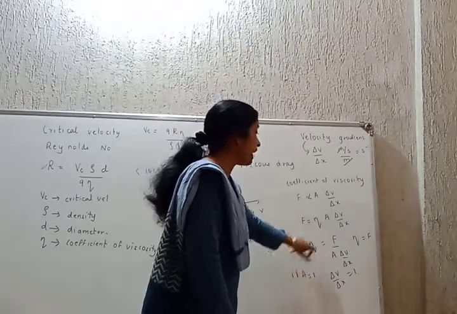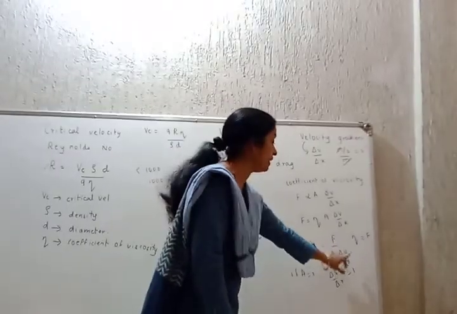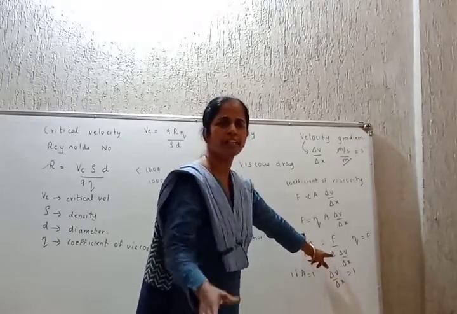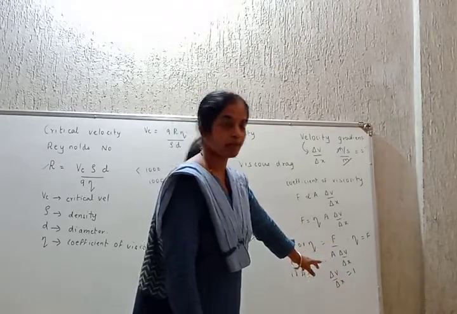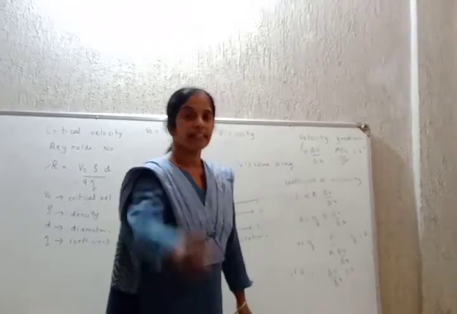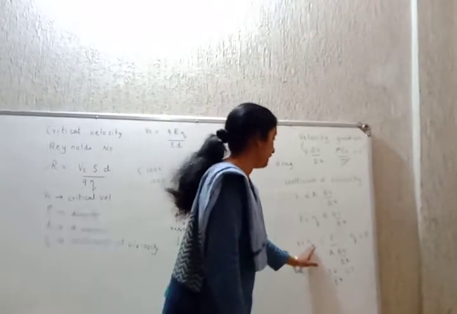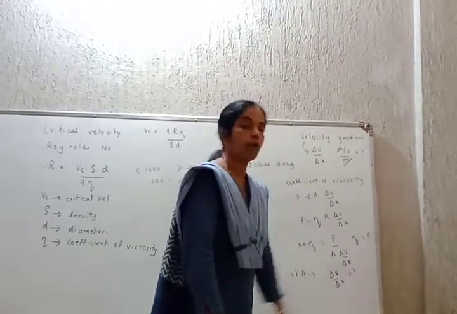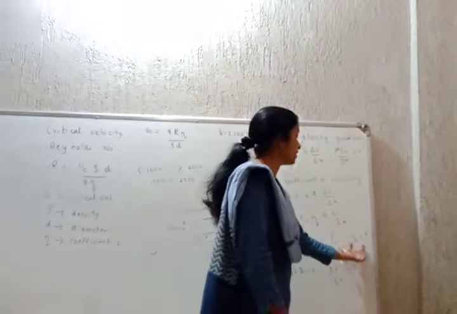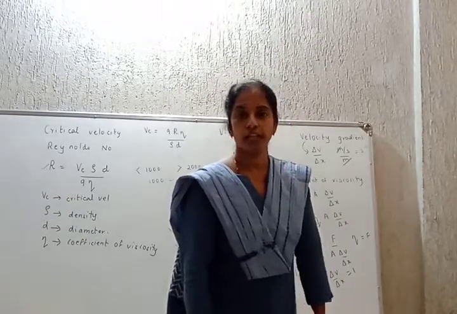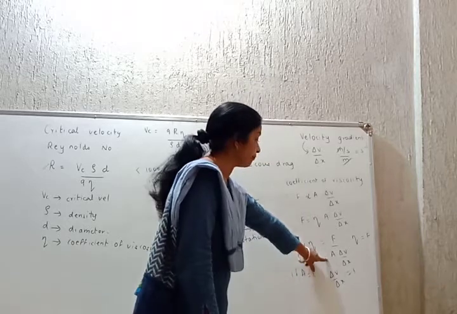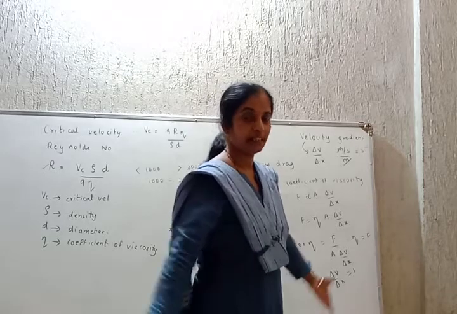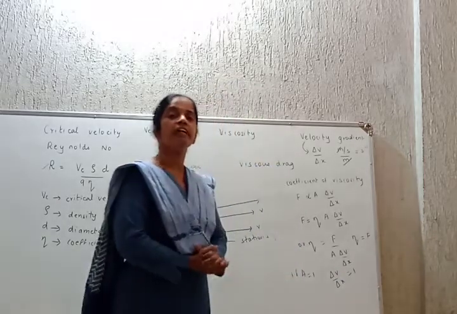Okay. Now eta is equal to F when you make the denominator 1. Means if you take A as 1 centimeter square, 1 meter square, 1 millimeter square, anything can be preferred, and delta V by delta X as 1 per second, then we get eta is equal to F. Means coefficient of viscosity is the viscous force acting on any layer of the liquid per unit area per unit velocity gradient. That's it. A very simple and easy concept.